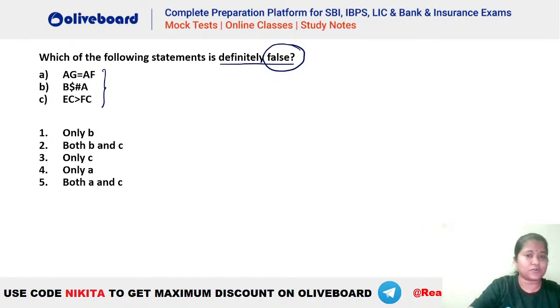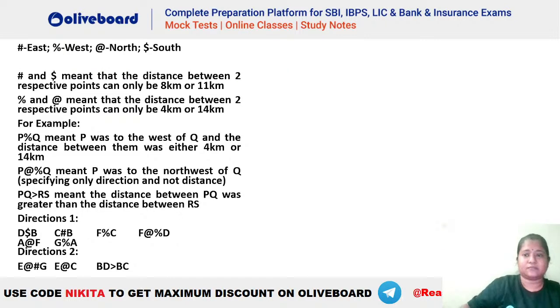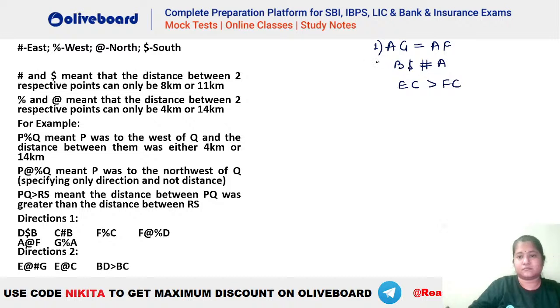Okay, I hope everybody has noted down the question here. So you have to tell me which of the following is definitely false.